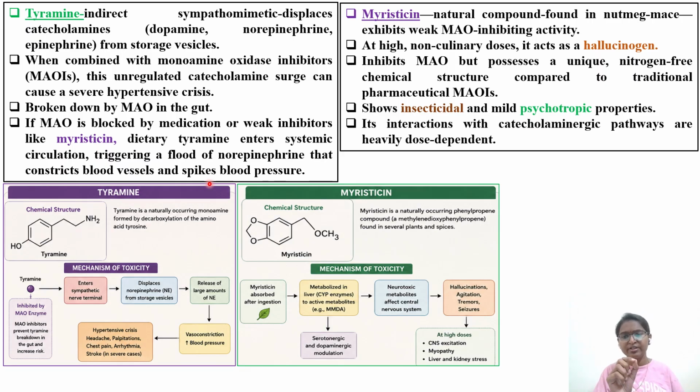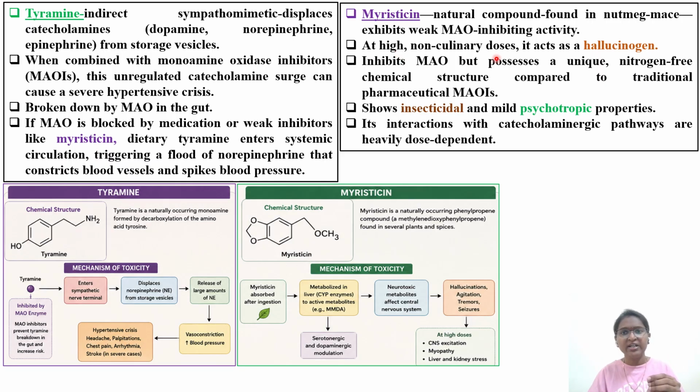So this is the thing. Here we are seeing why one component, when it is taken along with another component, how it is going to affect. So very quickly we'll go through what is myristicin also. Myristicin, a naturally occurring compound found in nutmeg and mace, exhibits weak MAO inhibiting activity at high concentration, non-culinary doses.